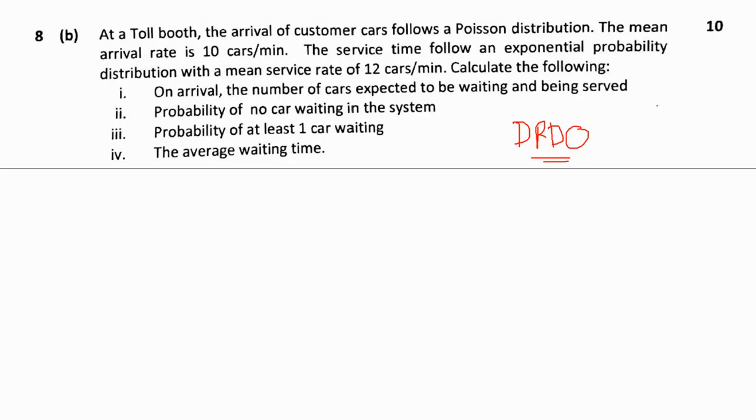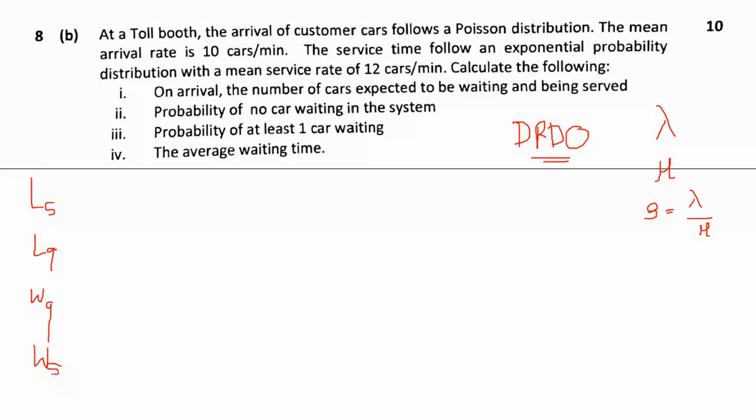The arrival rate is called lambda, and the service rate is known as mu, and rho is the system utilization factor, which is equal to lambda by mu. Then there is the length of the system, the length of the queue, the waiting time in the queue and the waiting time in the system.